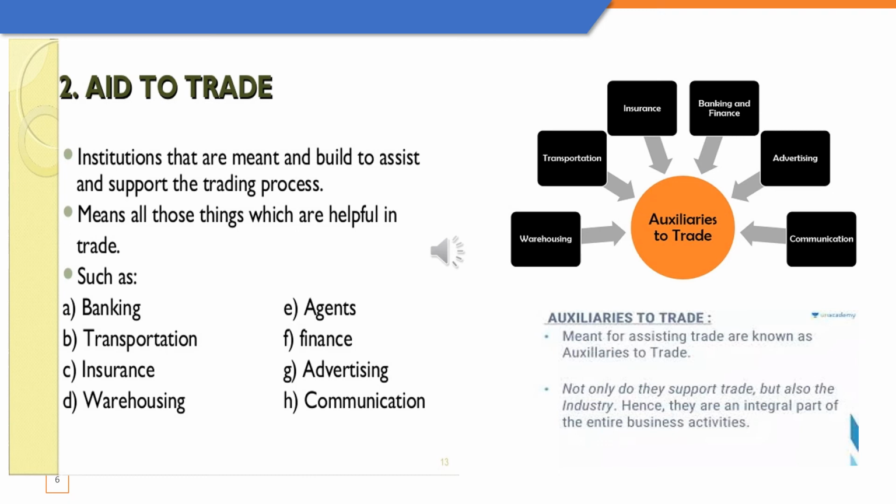Next, advertising. Advertising provides information to the consumers about the products that are available. So if advertising is not there, the business houses will not be able to promote their goods. So this hindrance of information is removed by the auxiliary, advertising. So we've done banking, transport and communication, insurance, warehousing and communication.